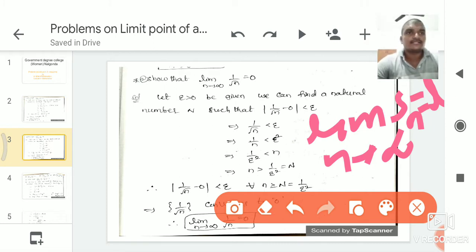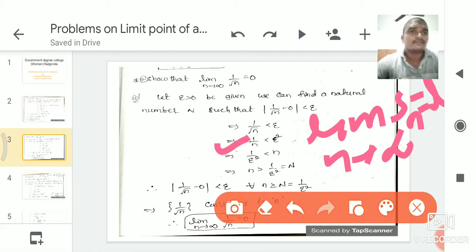Here we choose epsilon greater than 0 to be given. We can find a natural number N such that mod 1 by root n minus 0 is less than epsilon. So 1 by root n is less than epsilon. Squaring on both sides, we get 1 by n less than epsilon square. Epsilon square goes to the left hand side and n goes to the right hand side: 1 by epsilon square is less than n. It can be written as n greater than 1 by epsilon square. Here we consider 1 by epsilon square as the natural number N.